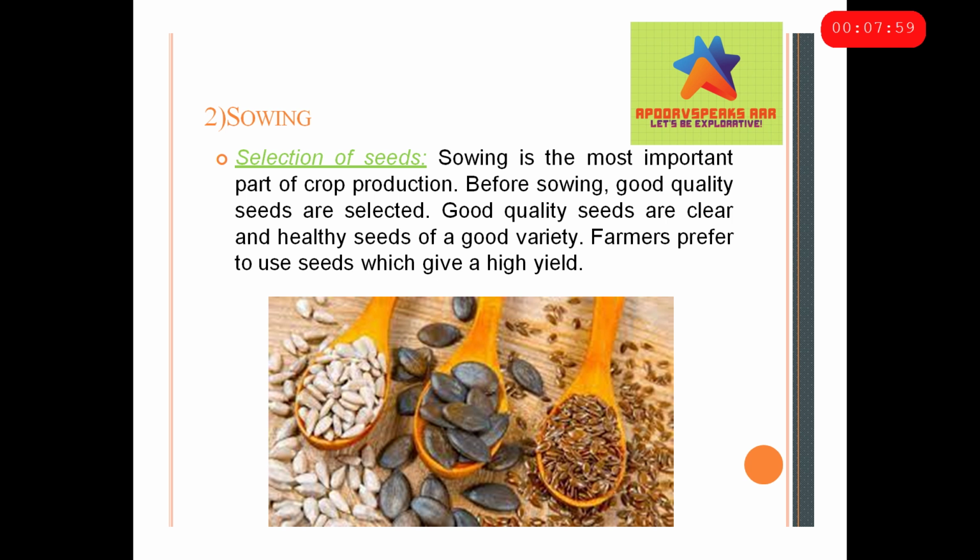Now moving on to the second step of cultivation, which is sowing. Sowing is, as we discussed, the most important part of growing a crop, because if you don't sow the seed, of course you can't get the crop. The first practice is selection of seeds.